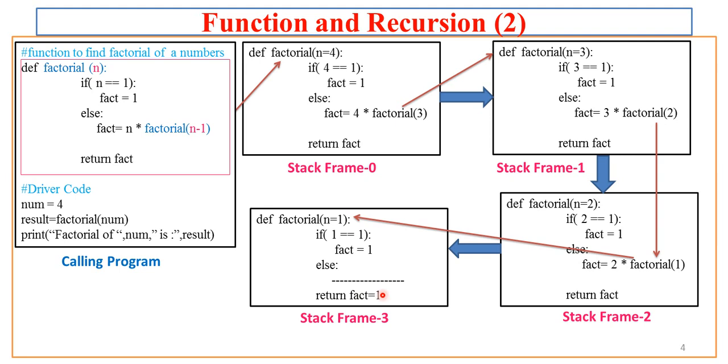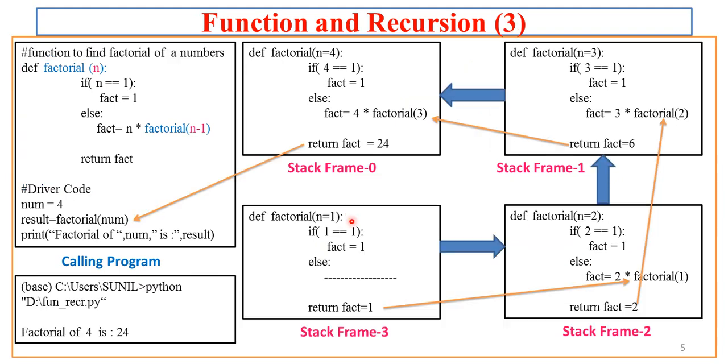Now this is the forward execution of the stack frames. But once we reach the terminating condition, there will be a reverse journey, and that we'll see in the next slide. Now see here, we have the last copy generated with n equal to 1. Now is 1 equal to 1? As this is true, this 1 value is assigned to the fact and this fact is returned.